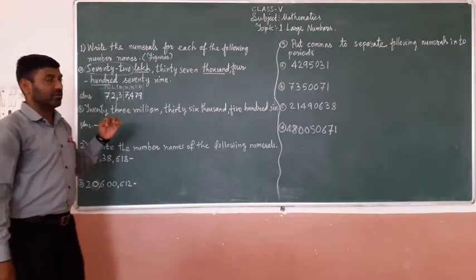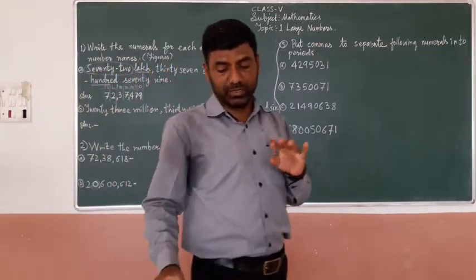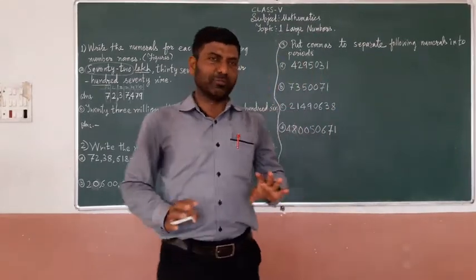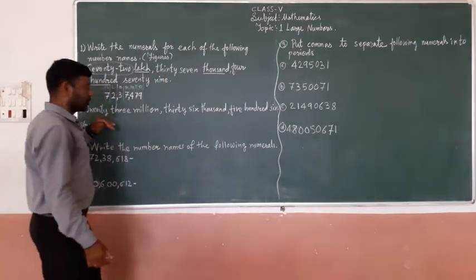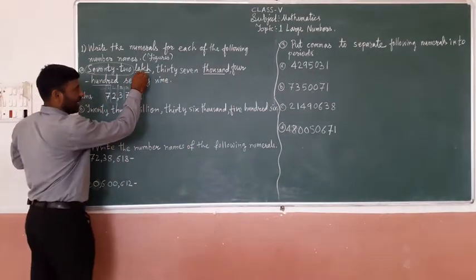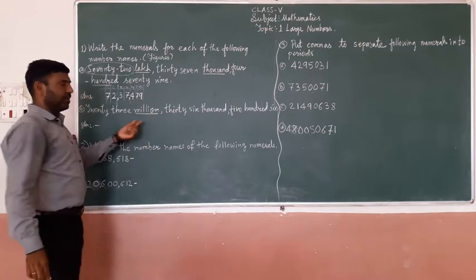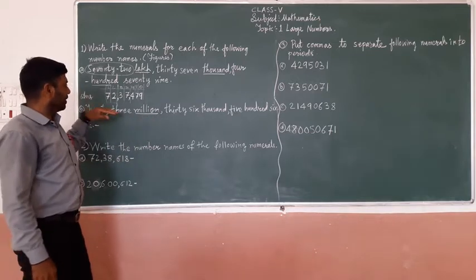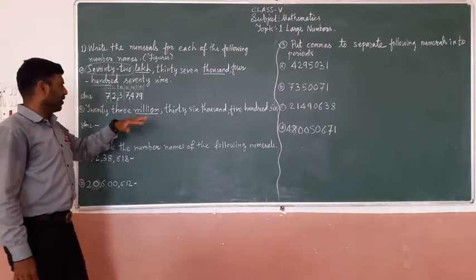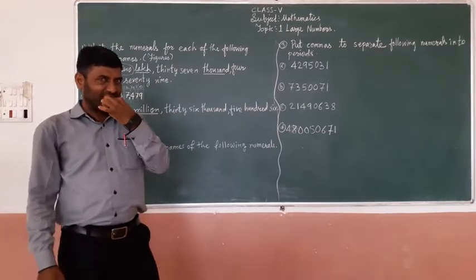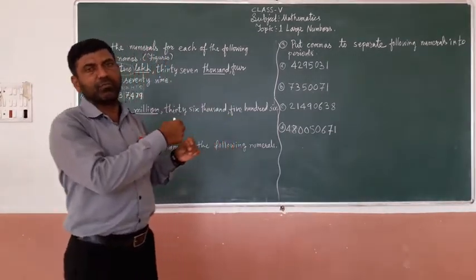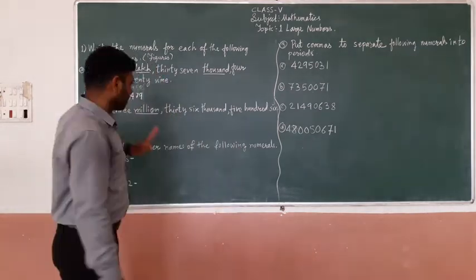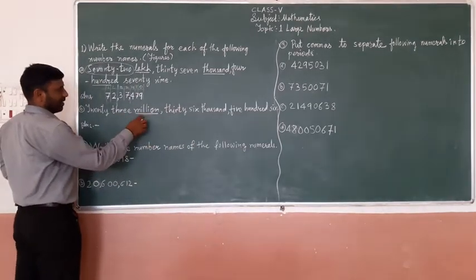Again, first identify whether the given number is from the Indian place value system or the international place value system. Which word shows us this, lakh or million? Million is in the international place value system. We know that in the international system, after every 3 digits commas are there, means each period has 3 places.